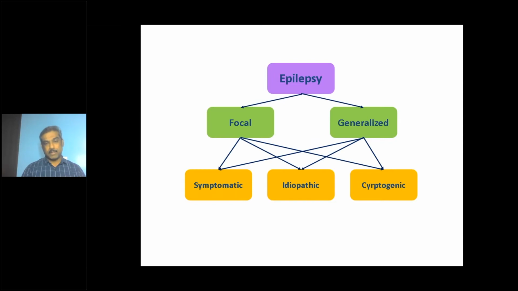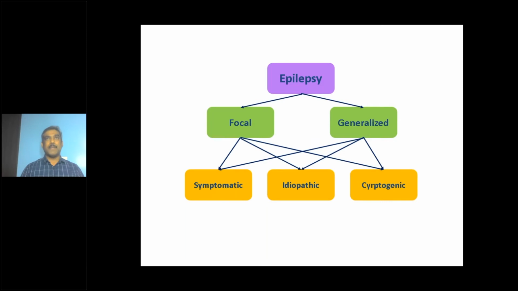This is a simplistic model where you have a lesion or underlying cause, known as symptomatic focal or symptomatic generalized epilepsy. For example, a gliosis, scar, or cortical malformation that causes epilepsy, that is symptomatic epilepsy. It's due to an underlying cause that is obvious. We call it idiopathic when, even after extensive investigations, nothing turned out. And for some types of epilepsies, by looking at the electroclinical pattern, we know this is idiopathic.